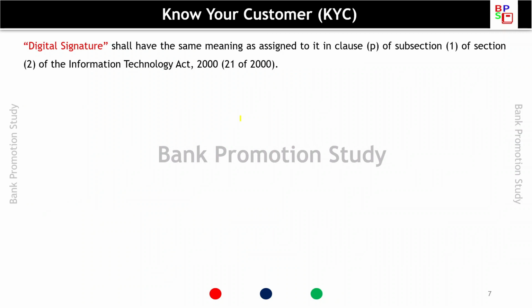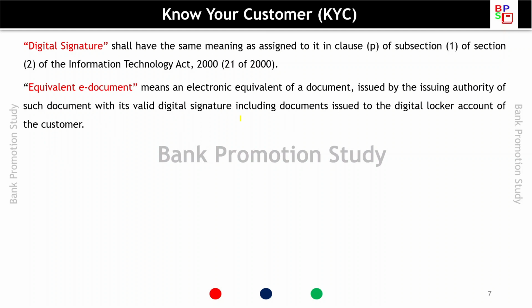Digital signature will have the same meaning in KYC as assigned to it in clause P of sub-section 1 of section 2 of the IT Act 2000. So we can understand that the definition of digital signature is taken from the Information Technology Act 2000 for the purpose of examination. Equivalent e-document means an electronic equivalent of a document issued by the issuing authority of such document with its valid digital signature, including documents issued to the DigiLocker account of the customer. So if DigiLocker account customer documents are there, they also will be considered as equivalent e-documents.